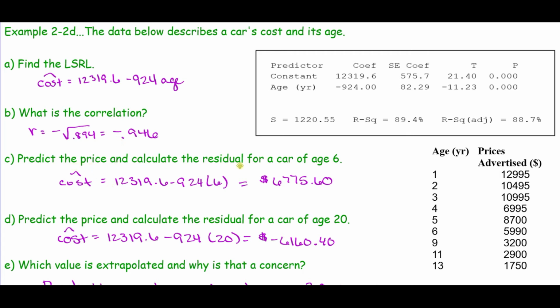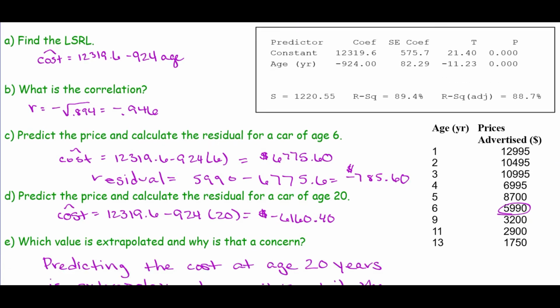We're going to make a prediction for the car at age 6. My prediction is found by plugging in 6 for the x value, and we get about $6,775.60. The residual here is going to be the actual value, so I'm going to get the actual value from the table of values. This 5,990 is my actual value minus my predicted value, which comes from my equation. So we end up with a negative $785.60.